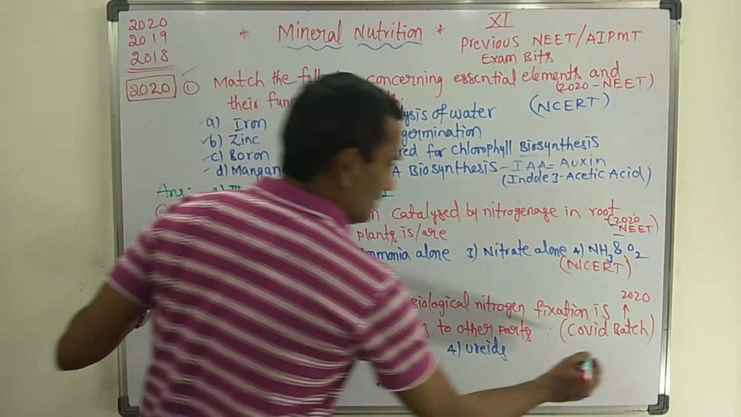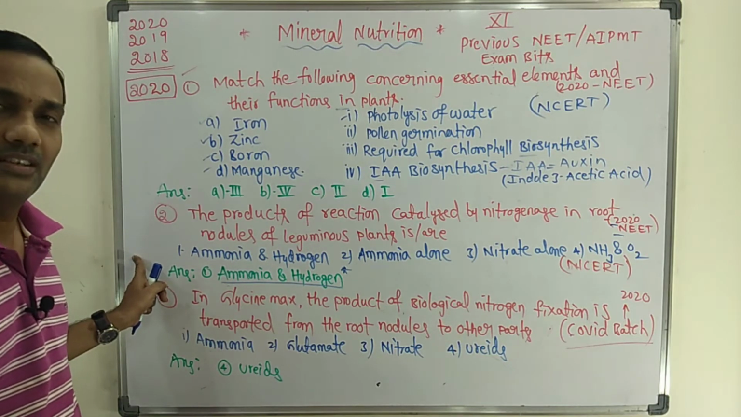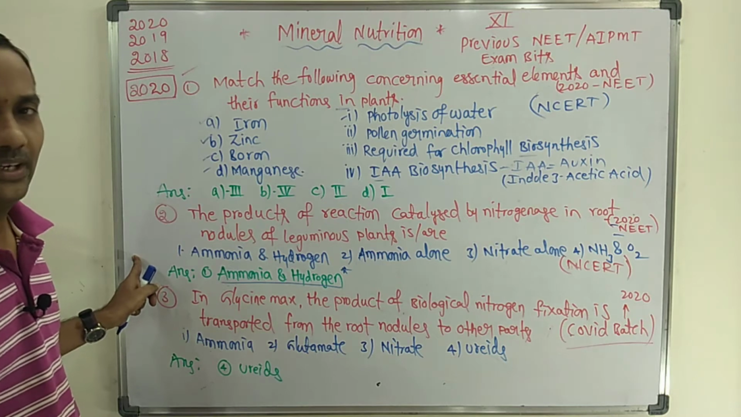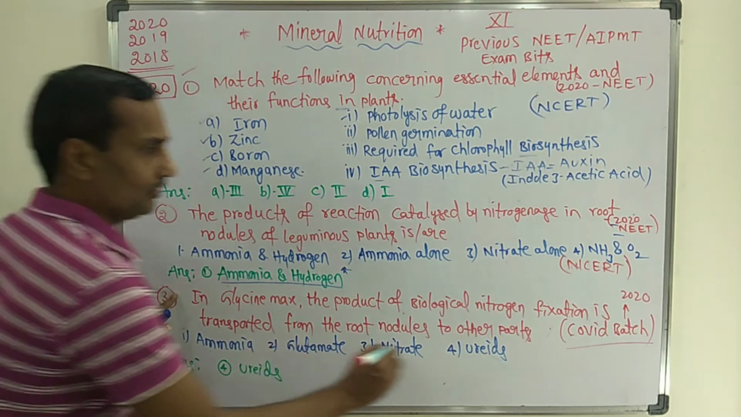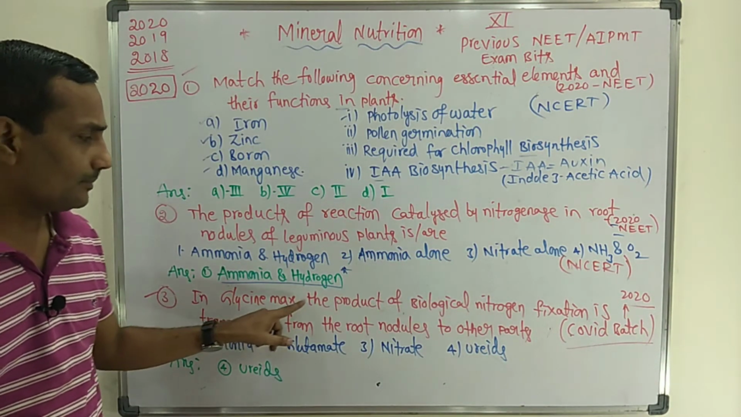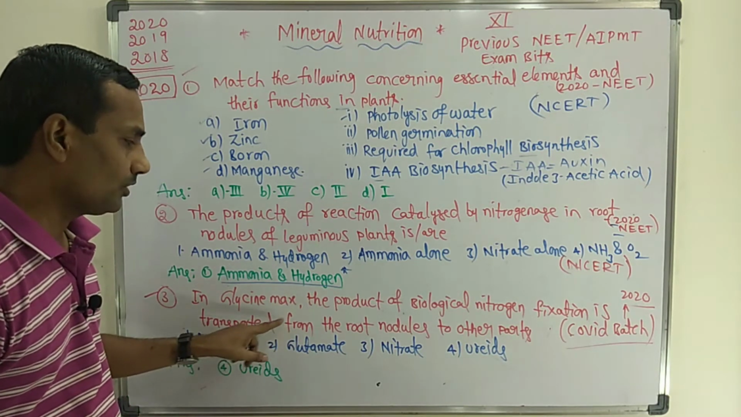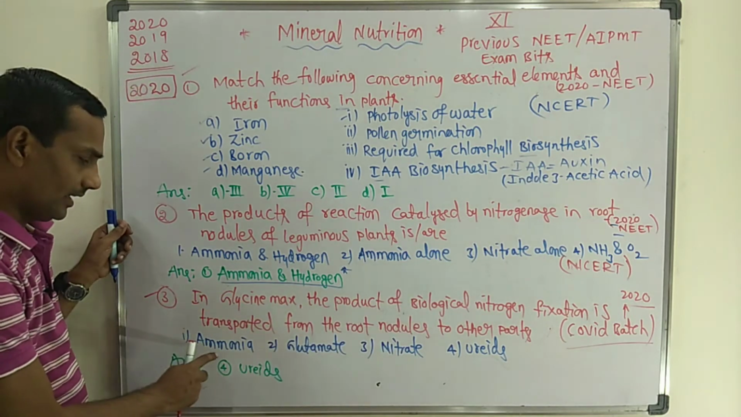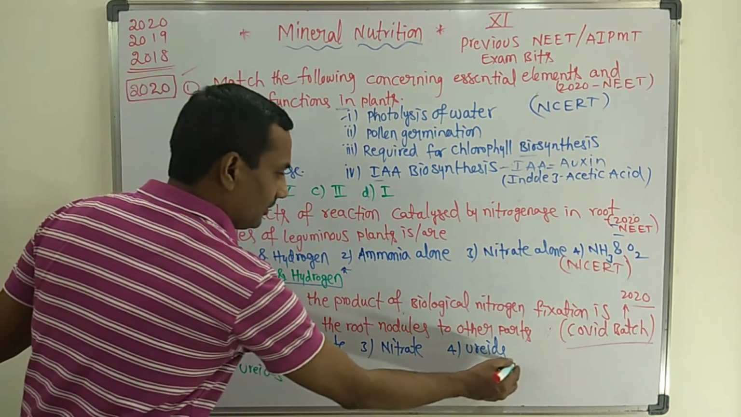The third question is from the COVID batch. Because of the COVID pandemic situation, they conducted one more exam especially for the COVID affected students. So the third question is also 2020 only. In Glycine max, the product of biological nitrogen fixation is transported from the root nodules to other parts in the form of ammonia, glutamate, nitrate or urates.